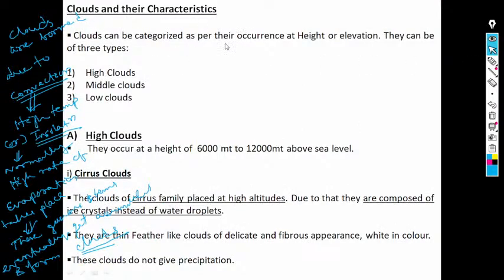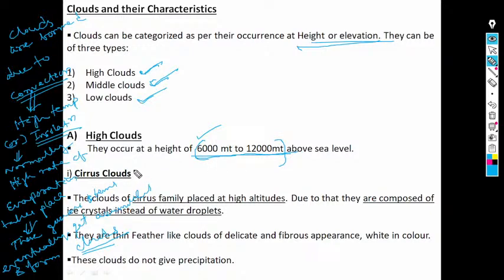Now if we see, clouds can be categorized as per their occurrence at their height or elevations. According to the height or elevation, clouds are generally of three types: high clouds, middle clouds, and low clouds. High clouds occur at a height of 6,000 meter to 12,000 meter above the sea level.